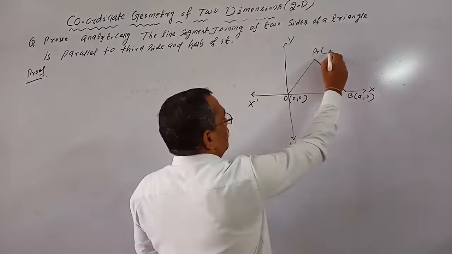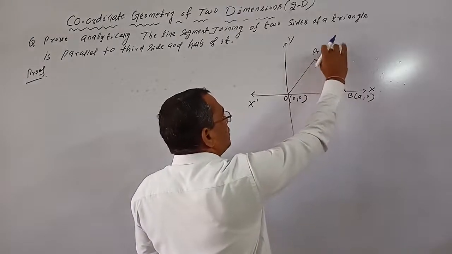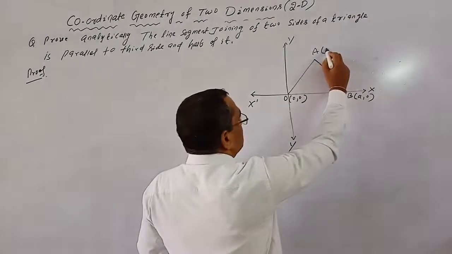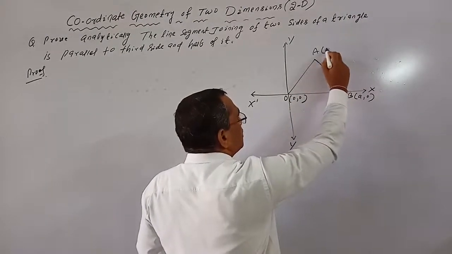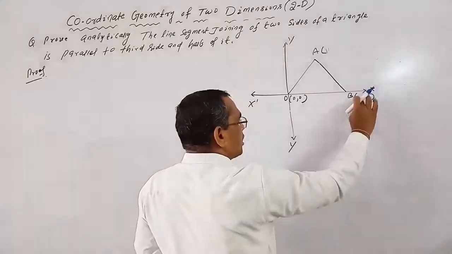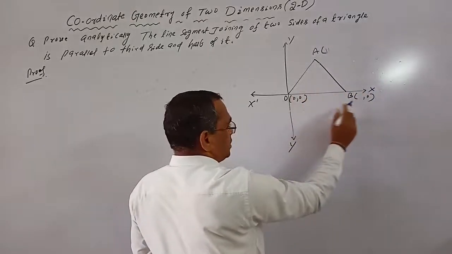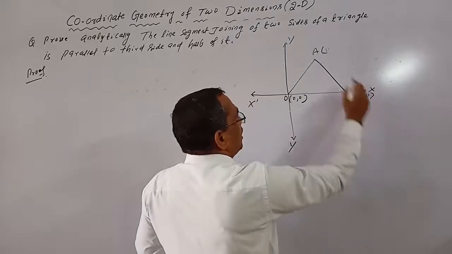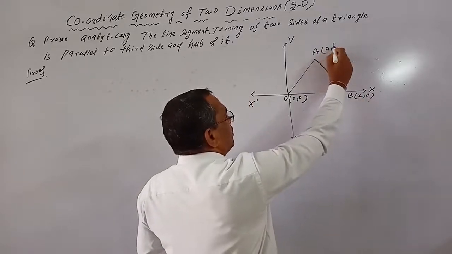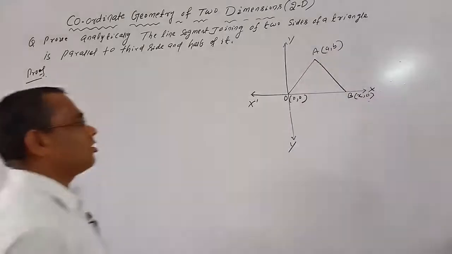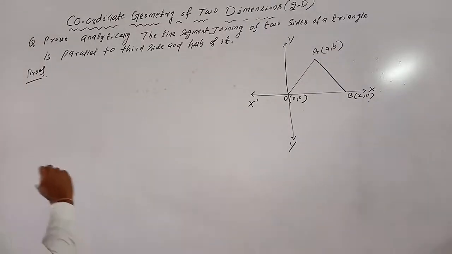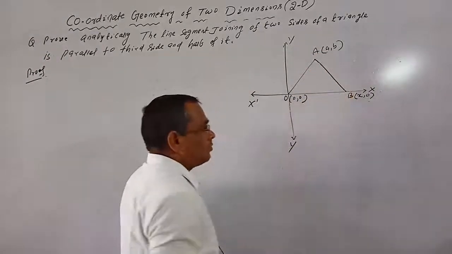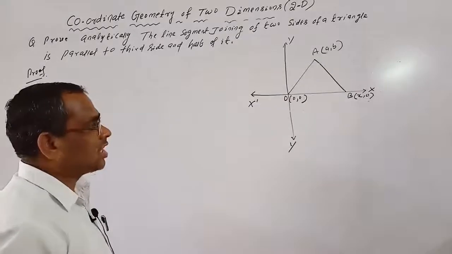And the coordinates of A are (b, c). Or you can take the coordinates of B as (x, 0), meaning OB equals x, and the coordinates of A are (a, b). OA, AB and OB are the three sides.